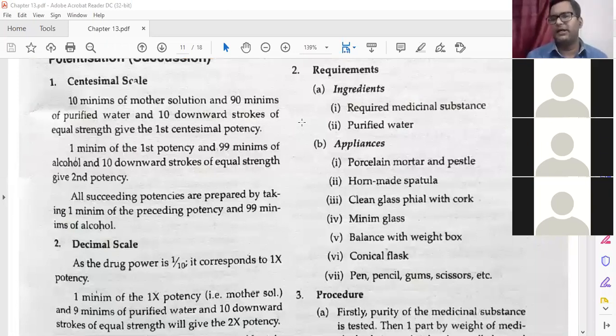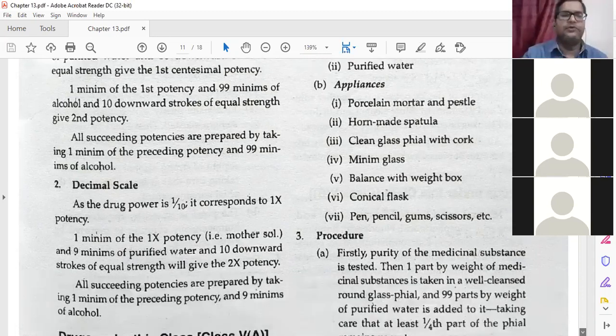The same procedure we are doing from class 1, class 2, class 3, class 4, class 5, class 5A. All succeeding potencies are prepared by taking 1 minim of the preceding potency and 99 minims of the alcohol. So this is the same thing, 1:99, the centesimal scale.